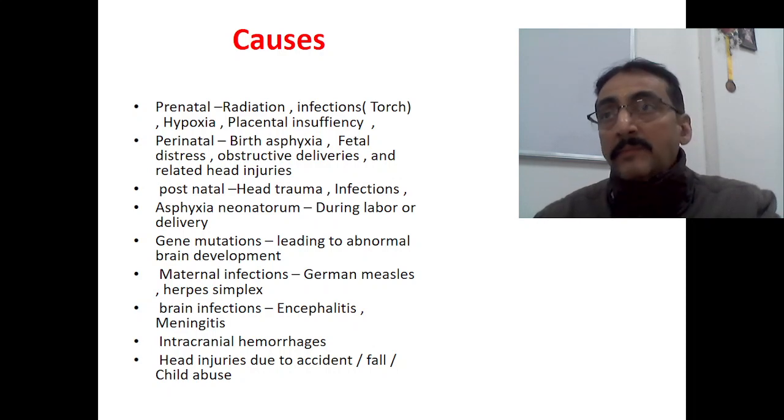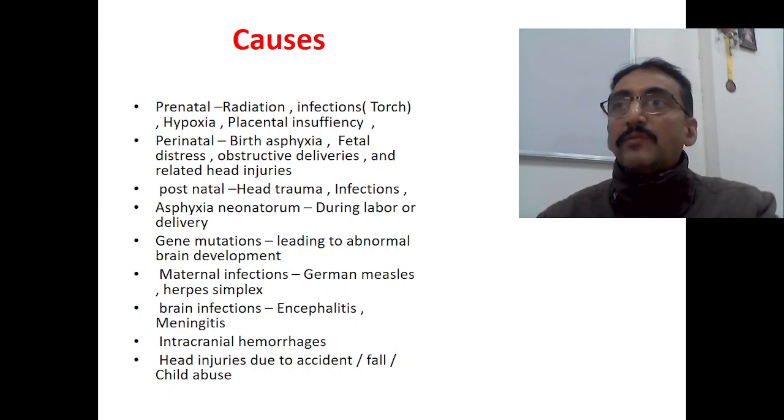Sometimes cerebral palsy may also be because of gene mutations leading to abnormal brain development. That is also possible. The problem is none of these, but there are some gene mutations taking place, because of which this is happening. Maternal infections constitute a major part again, like German measles and herpes simplex. They are also a leading cause, where you cannot find any history of birth asphyxia, meconium aspiration, etc., but still the child is having cerebral palsy.